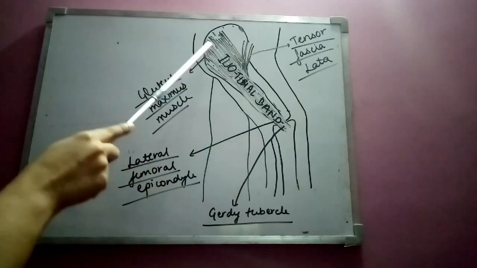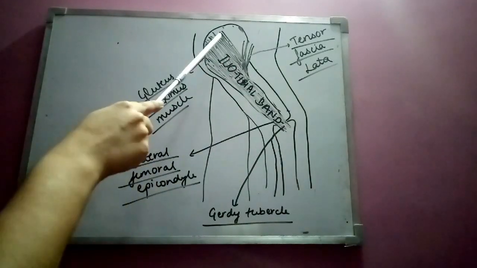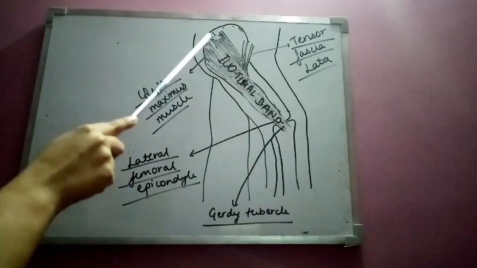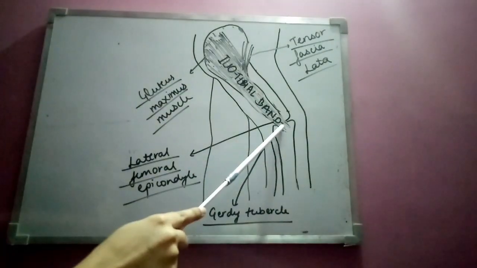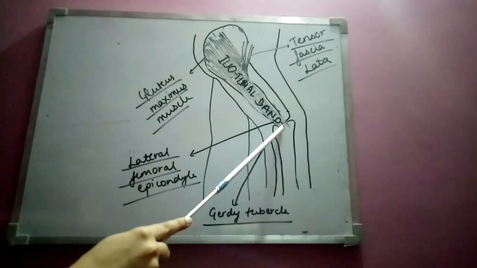So basically you can see here the structure of the IT band. Origin कहाँ से हो रहा है? You can see here the external lip of the iliac crest से इसका origin हो रहा है, and insert कहाँ पर हो रहा है? Band जाकर Gerdy's tubercle of the tibia में जाकर insert हो रहा है.